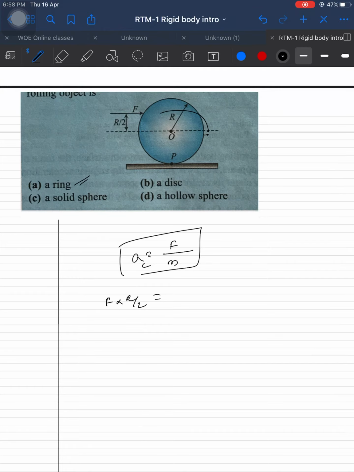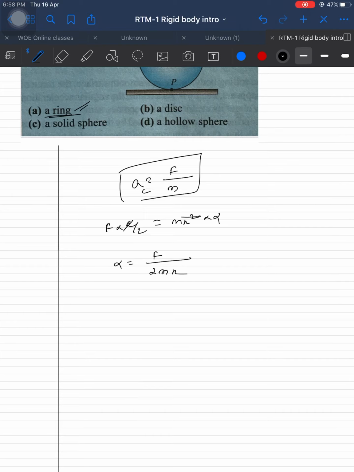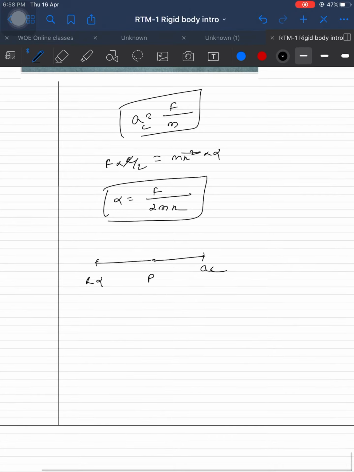I of a ring about the natural axis is mr square, so F into R by 2 is equal to mr square into alpha. R square gets cancelled. Alpha is equal to F by 2m into r. Okay, we got the alpha value.